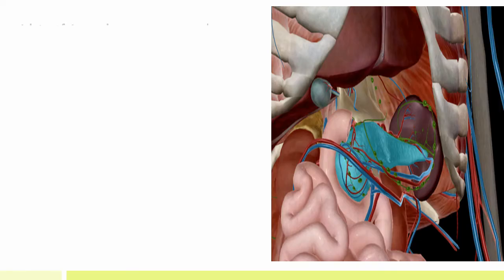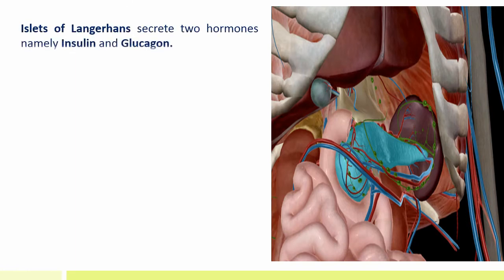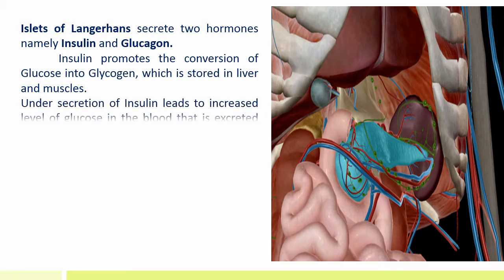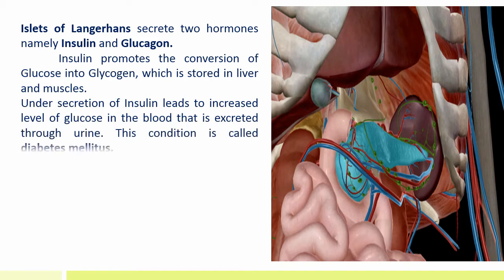Islets of Langerhans. Islets of Langerhans secrete two hormones, namely insulin and glucagon. Insulin promotes the conversion of glucose into glycogen, which is stored in liver and muscles. Undersecretion of insulin leads to increased level of glucose in the blood that is excreted through urine. This condition is called diabetes mellitus.